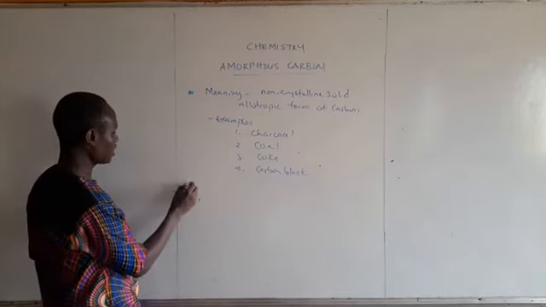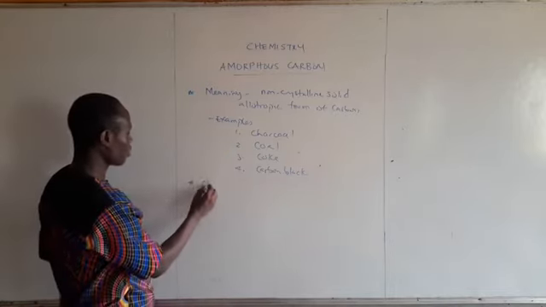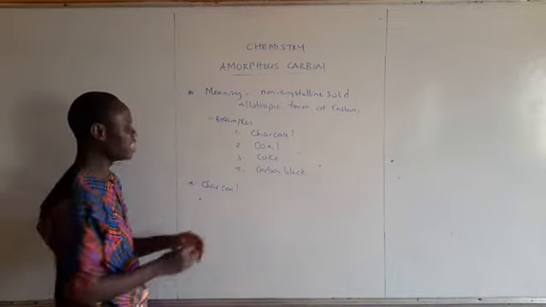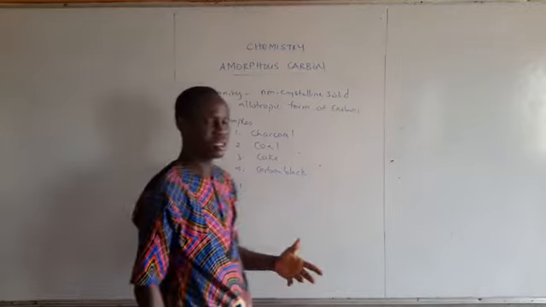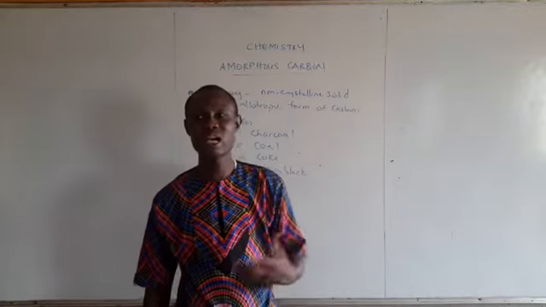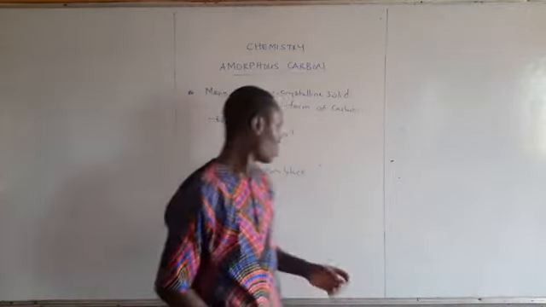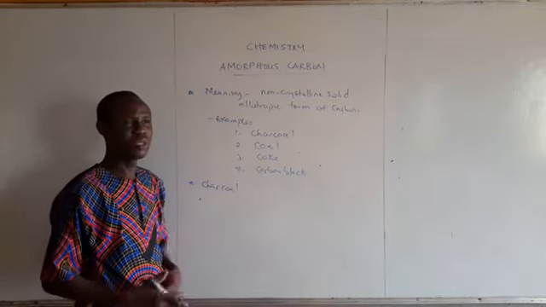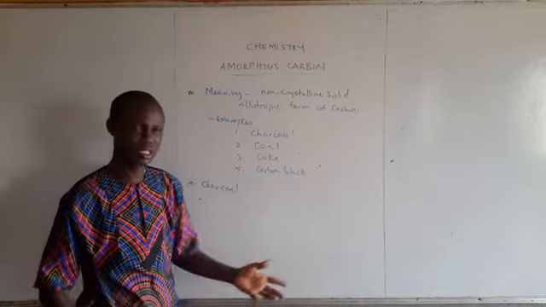Now, in that class, we also treated charcoal. Charcoal is a lightweight carbon residue which contains impurities.